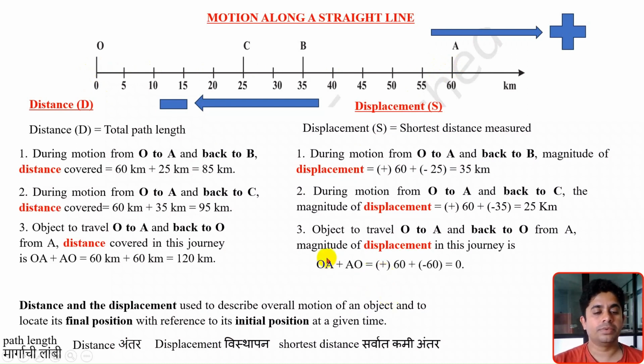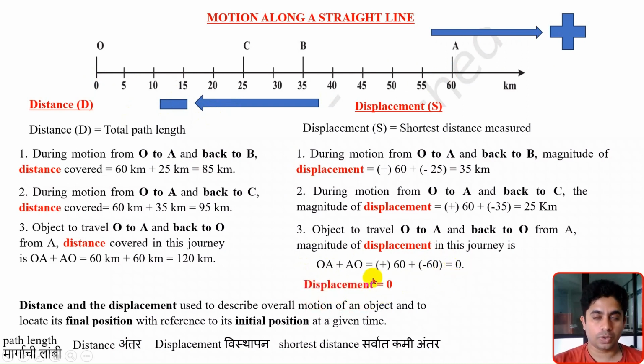Again, I will follow the sign convention. Sorry, O to A, it is moving towards the right hand side, and A to O, it is moving towards the left hand side. O to A, I will take it positive 60, and A to O, I will take it negative 60. So displacement will come.